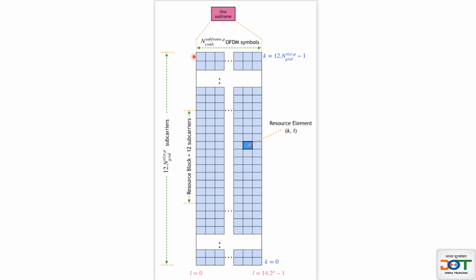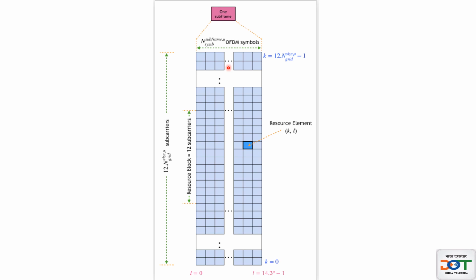Now in 1 millisecond, how many OFDM symbols are possible? In case of 15 kilohertz subcarrier spacing, as we saw, there will be 14 symbols. That means one subframe is equal to one time slot, which is equal to 14 symbols, if we are using 15 kilohertz subcarrier spacing.